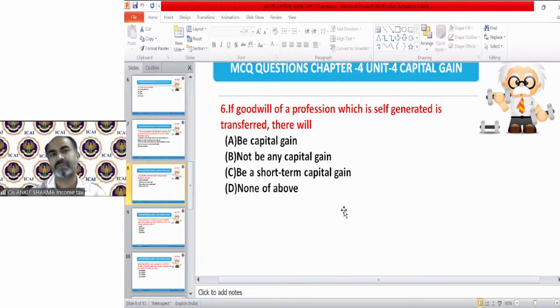Now moving on to question number 6. If goodwill of a profession which is self-generated is transferred, there will be what? So we are talking about personal goodwill, professional goodwill, which is in the nature of personal. In this question, we are talking about personal nature goodwill of a profession. So in this case, if it is self-generated, then there will be what? What is the correct answer?